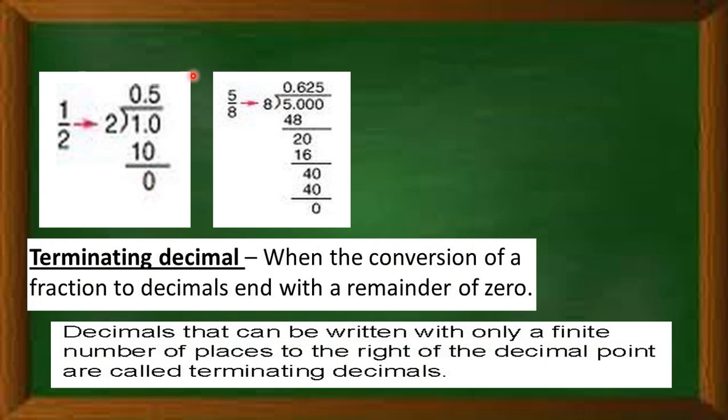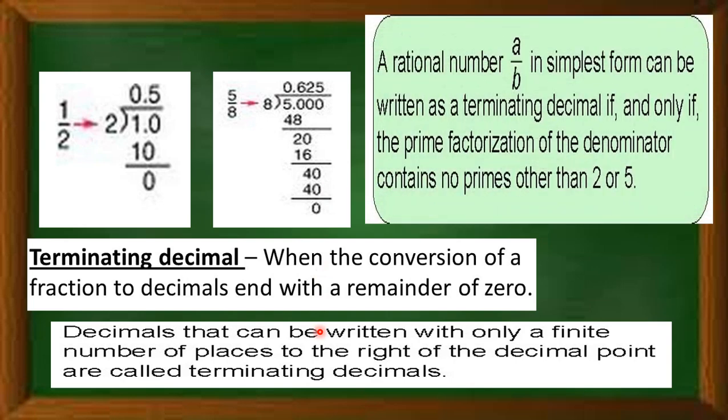After the decimal point, we get a finite number of digits: in 1 by 2 there is 1 digit, in 5 upon 8 there are 3 digits. Simply, when the division process stops and we get remainder 0, that decimal expansion is a terminating decimal.